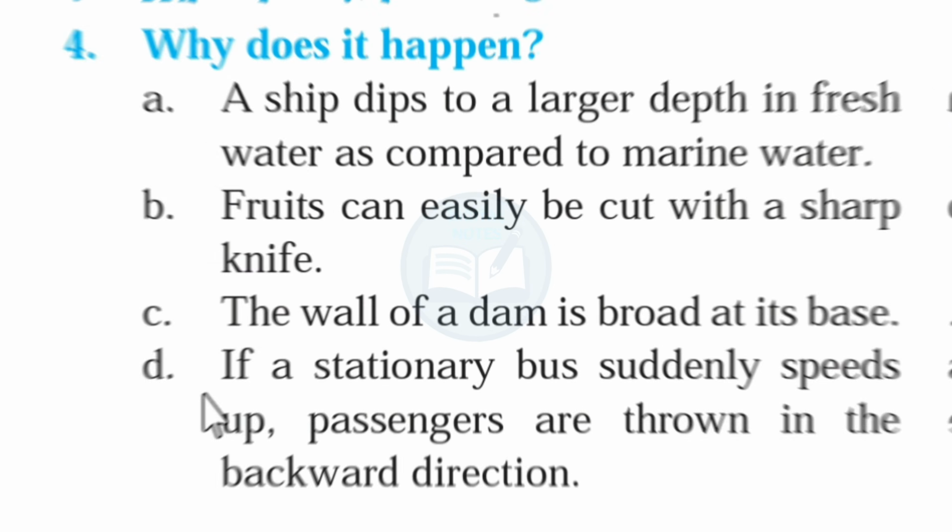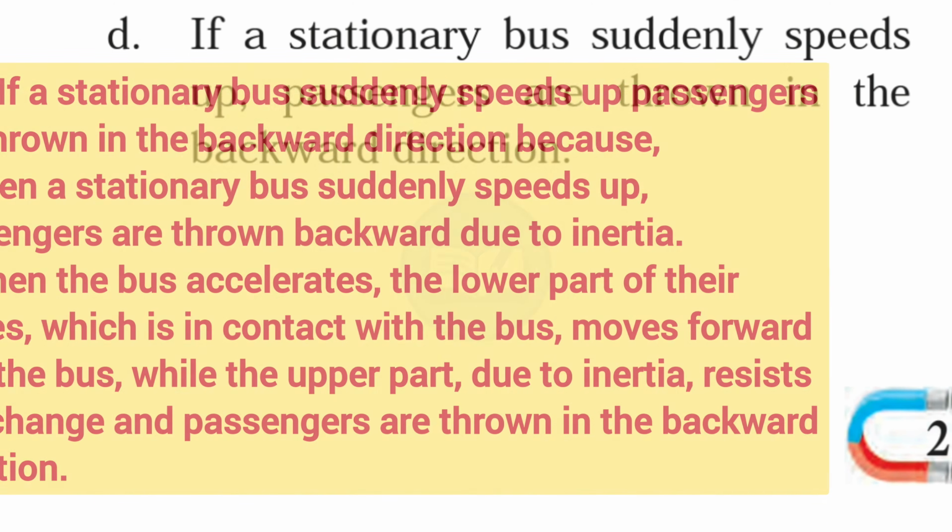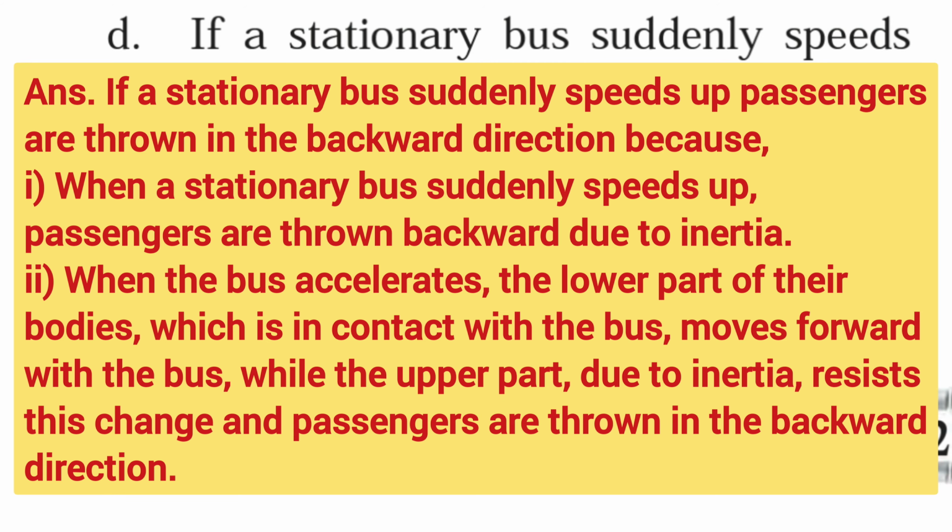Question D. If a stationary bus suddenly speeds up, passengers are thrown in the backward direction. Answer, if a stationary bus suddenly speeds up, passengers are thrown backward due to inertia. When the bus accelerates, the lower part of their bodies, which is in contact with the bus, moves forward with the bus, while the upper part, due to inertia, resists this change and the passengers are thrown in the backward direction.